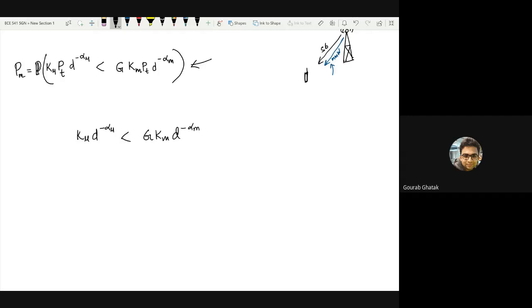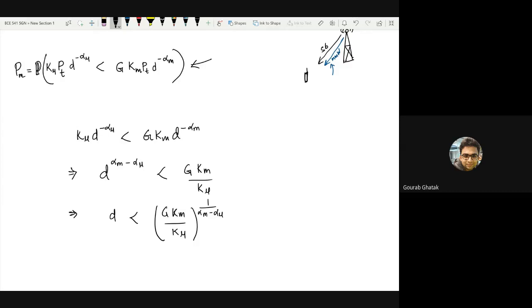Okay, so can we have an expression in terms of d only? If we do a couple of simple steps, we would find that it is d to the power alpha m minus alpha mu, sorry, should be less than some g k m by k mu. Which means d should be probably less than g k m by k mu to the power 1 by alpha m minus alpha mu, right?